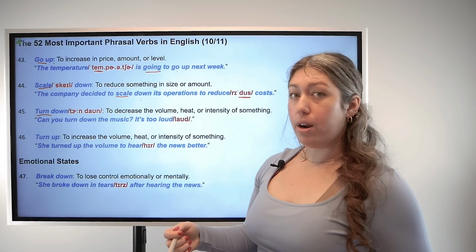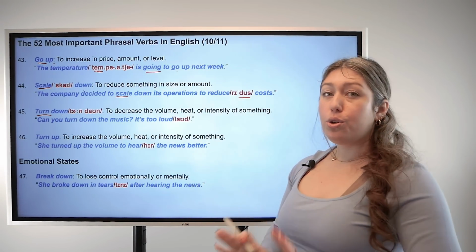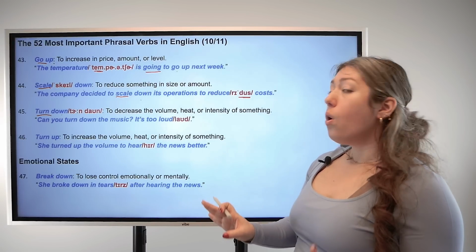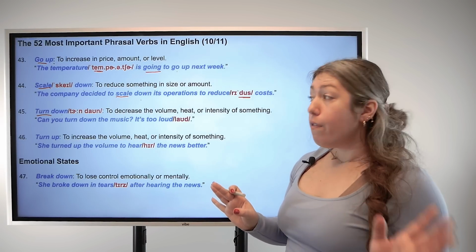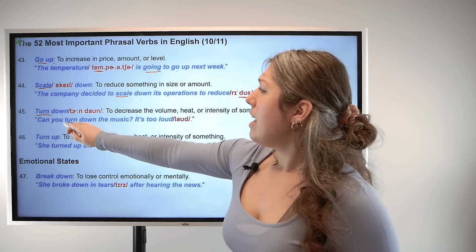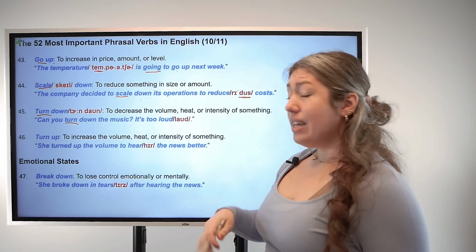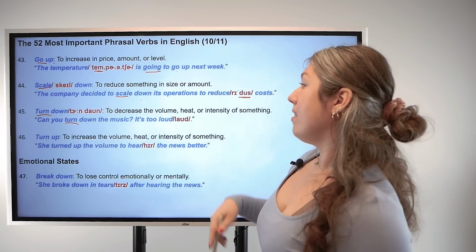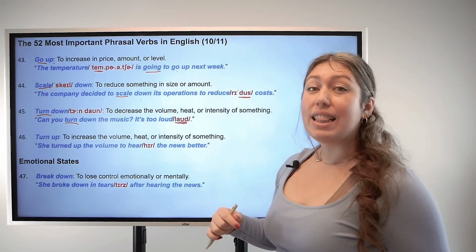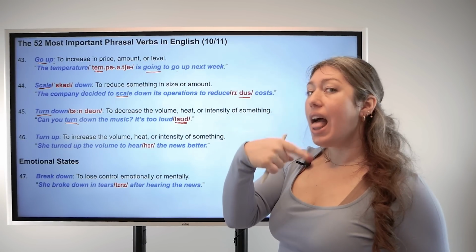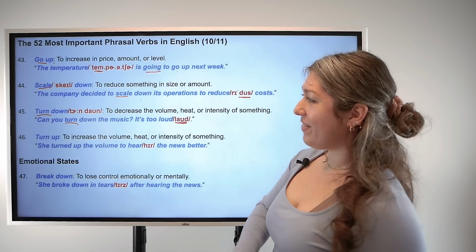And 45, turn down. Base verb turn, particle down. This means to decrease the volume, the heat, or the intensity of something. For example, can you turn down the music? It's too loud. And remember, when we're pronouncing loud, loud, good.